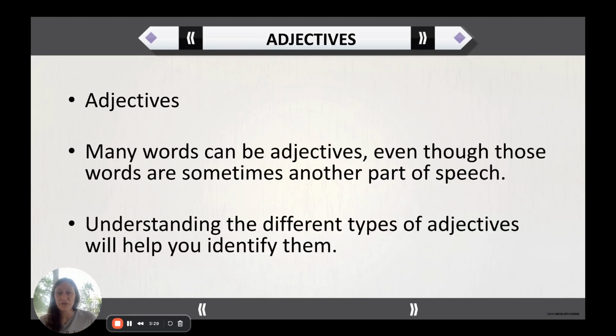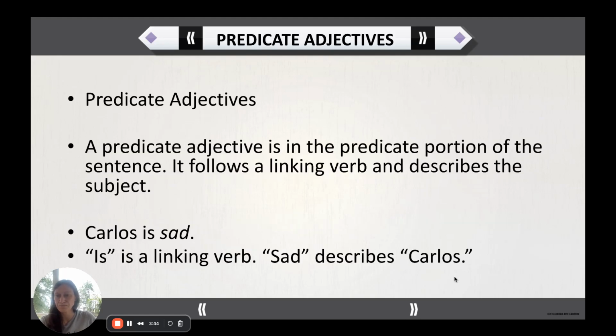So let's dive in a little bit deeper. So many words can be adjectives. We talked about that in the noun video, that lots of nouns can eventually become adjectives, especially proper nouns. And you should understand different types of adjectives so that you can identify them.